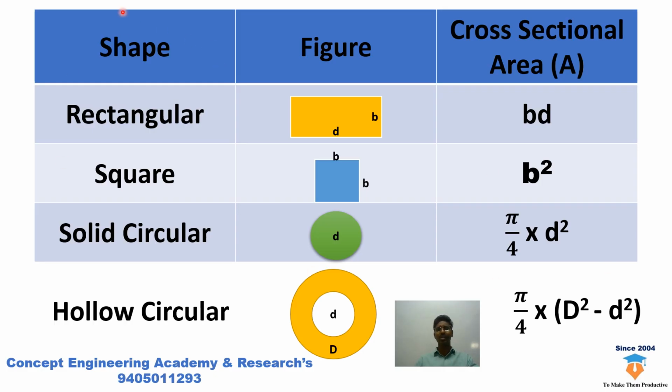Okay, so these are the various cross sections. Please note them down in your short notebook, so you will enjoy this session. I hope you already covered this in MOS. Rectangular, you know very well, b into d; square, b square; solid circular, pi by 4 d square; and the hollow circular section, pi by 4 into capital D square minus small d square. Capital D is the outer diameter and small d is the inner diameter. So please remember, my dear students, this formula is the most important and will be there in your upcoming examination also.